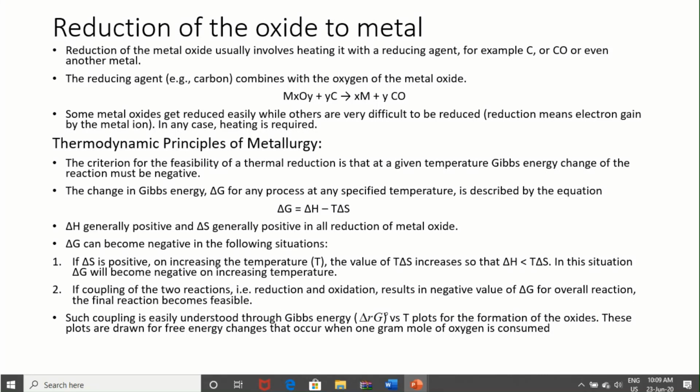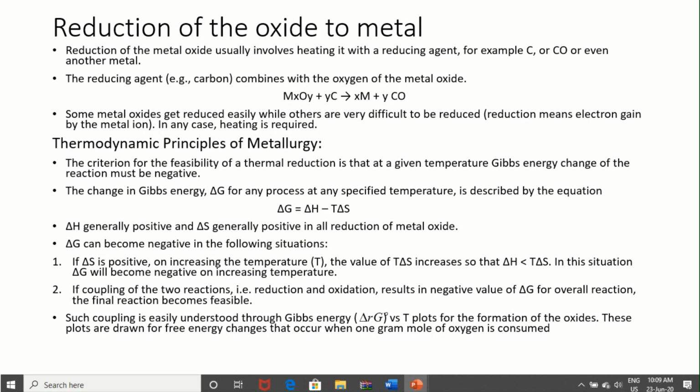First, if delta S is positive, then on increasing temperature the value of T delta S increases, so that T delta S will be greater than delta H. In this situation delta G will become negative on increasing temperature. As delta H and delta S are positive, at higher temperature T delta S becomes higher than delta H, and in that case delta G will be negative. So at higher temperature, reduction of metal oxide to metal is generally more favorable.